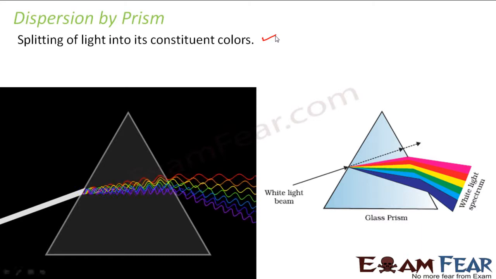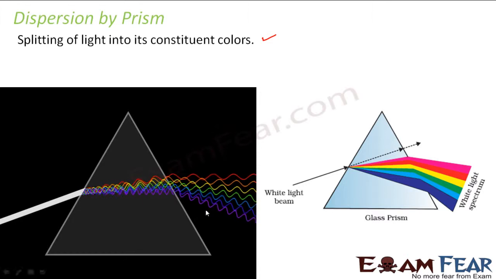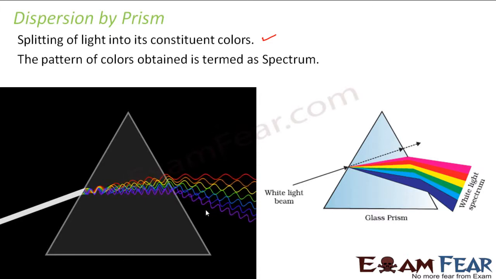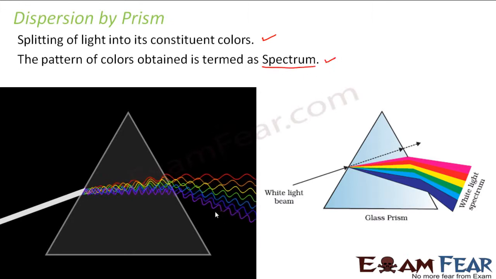So whenever you pass white light through a prism, it gets dispersed into its constituent colors, and this is known as dispersion by prism. So here if you see in this figure, you can see that as white light enters inside a prism, what do you see? All its constituent colors come out from the other end of the prism. So the pattern of colors obtained is known as spectrum. So this pattern of all the 7 colors is known as the spectrum.